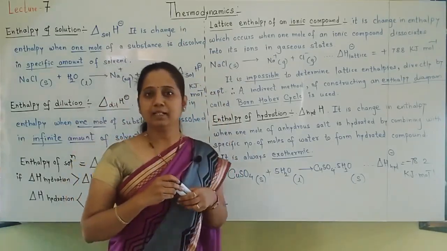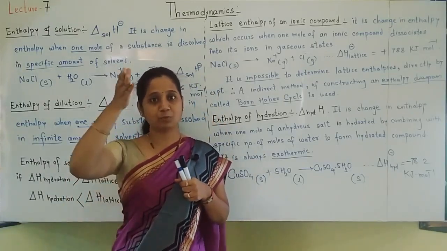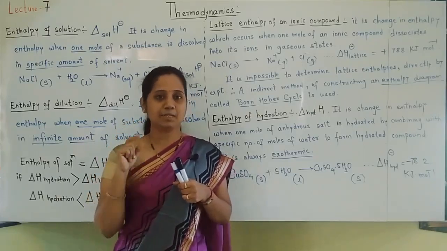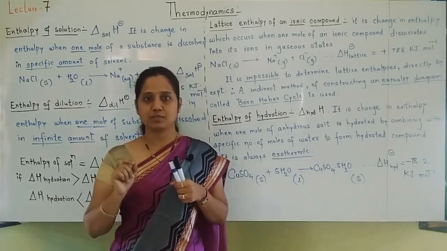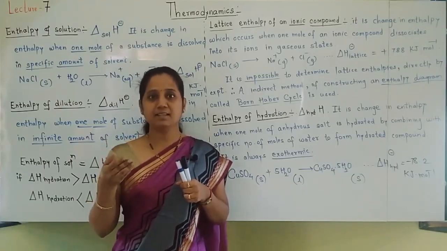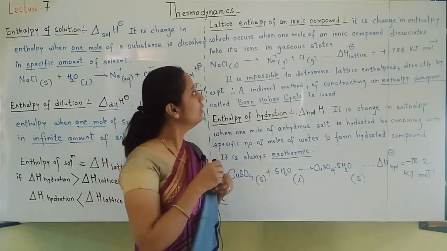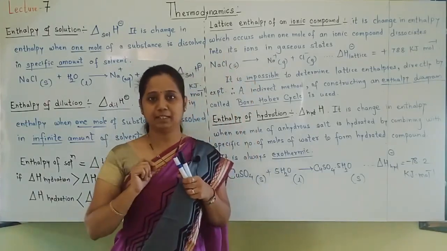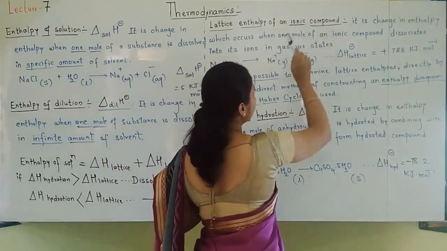Lattice enthalpy. As I told you, lattice enthalpy means how much energy is required to break that lattice. Lattice means crystal lattice. This term is applicable for ionic solids or ionic compounds. Ionic compounds means compounds made up of ions, like NaCl, KCl, CaCO3, where ions should be present. Okay. So I have written this heading, lattice enthalpy of an ionic compound, because you should understand that the term is applicable only for ionic compounds like NaCl.